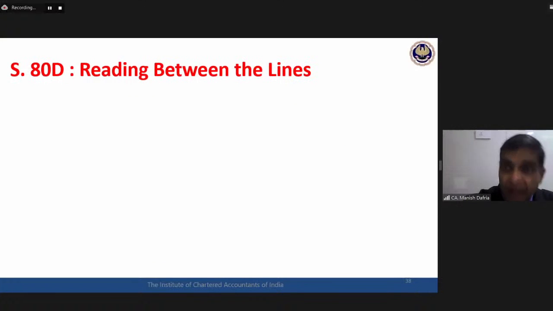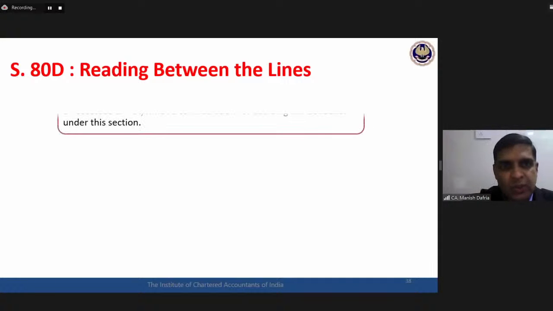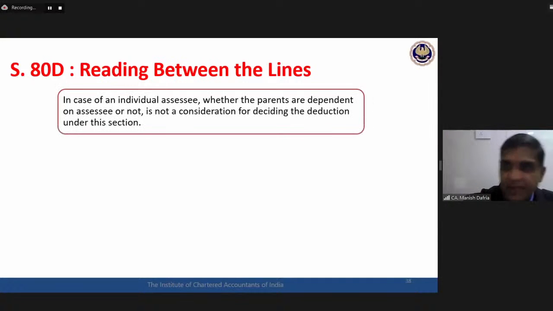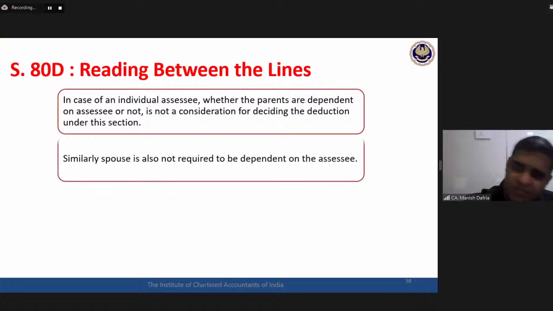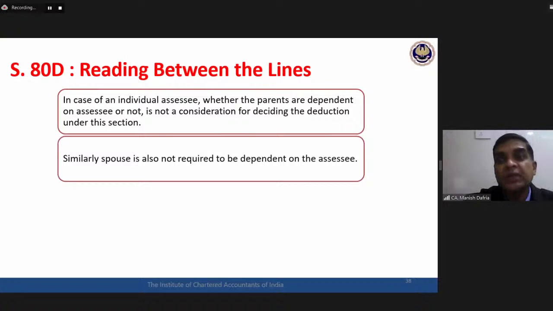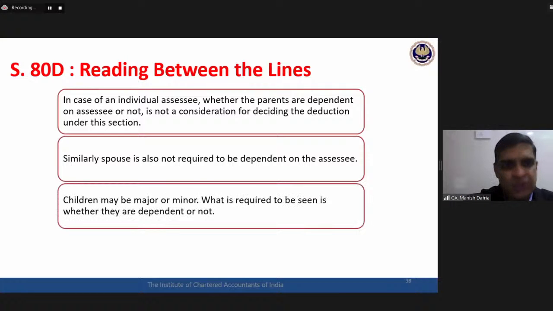Okay. This is what I say the final analysis of section 80D. Reading between the lines, some interesting issues arise out of this whole discussion. This is what we have just discussed. Parents may or may not be dependent on the assessee. The deduction is available. Spouse is also not required to be dependent. What is there, what is not there? The word dependent is there only with the children. It is not there with the parents, not there with the spouse also.